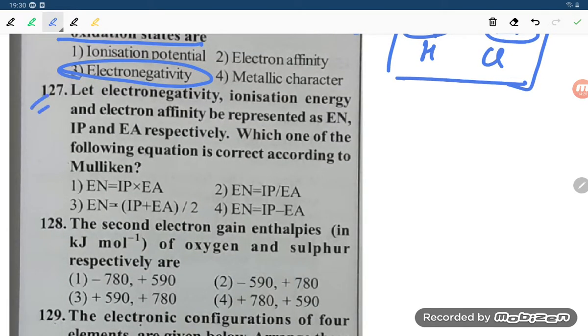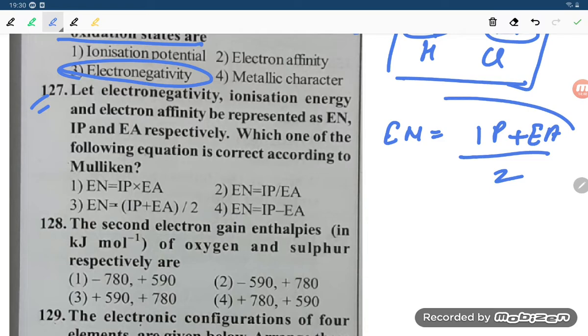Question number 127. The electronegativity, ionization energy and electron affinity are represented as EN, IE and EA. Which one of the following equations is correct? Electronegativity is equal to ionization potential plus electron affinity divided by 2. This is the relation. So correct option will be option number 3.